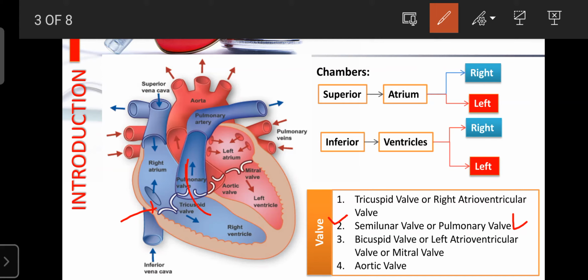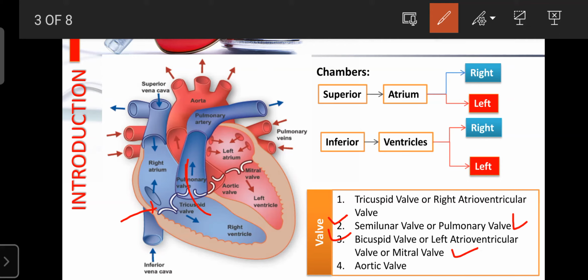So the pulmonary valve plays an important role in the entry of blood from the right ventricle to the pulmonary artery, or towards the lungs. That is the exact location of the pulmonary valve: it is present between the pulmonary artery and the right ventricle. And the third valve is known as the bicuspid valve, or left atrioventricular valve, or mitral valve.